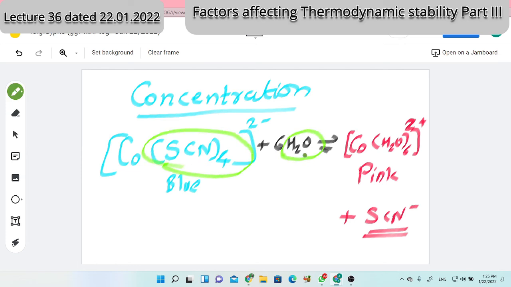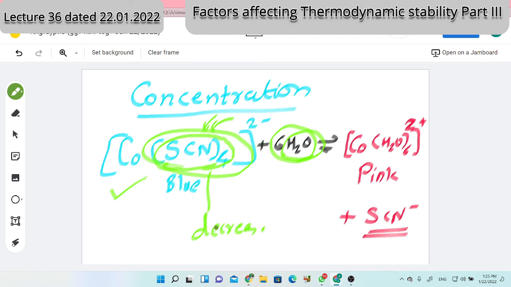Cobalt has a tendency to form bonds with both. But when a sufficient concentration of thiocyanate ion remains, this blue colored complex will be there. But if you add water to that, then the net concentration of ligand will change, and my point of view is the ligand. The net concentration of the ligand will decrease, so indirectly we feel the abundance of water increases, but for water there is no change in concentration.